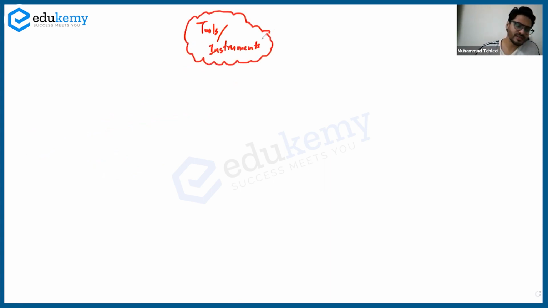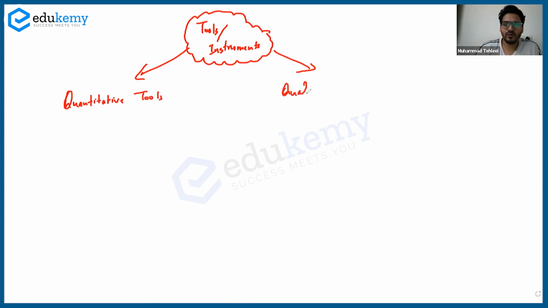Subheading: tools or instruments of monetary policy. There are two kinds of tools: quantitative tools of monetary policy, and qualitative tools of monetary policy.